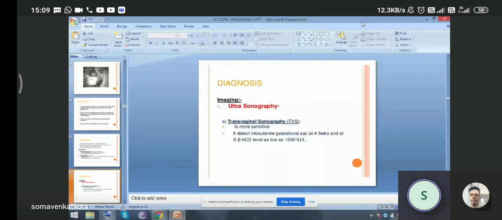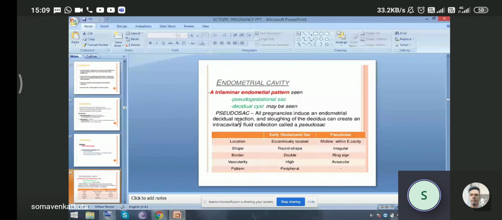So in the endometrial cavity, we see a trilaminar endometrial pattern. There may be a pseudogestational sac and a residual cyst may be seen. So what is a pseudosac? All pregnancies induce an endometrial decidual reaction, and stuffing of the decidua can create an intracavitary fluid collection called the pseudosac.